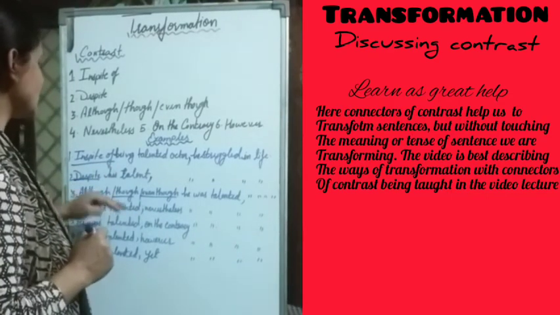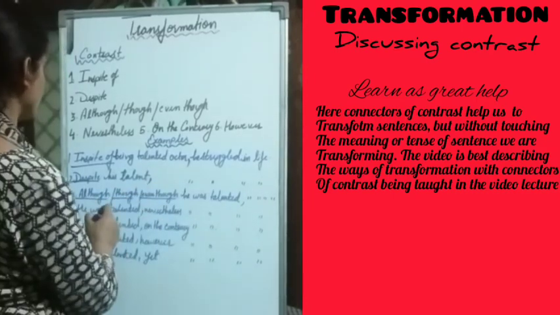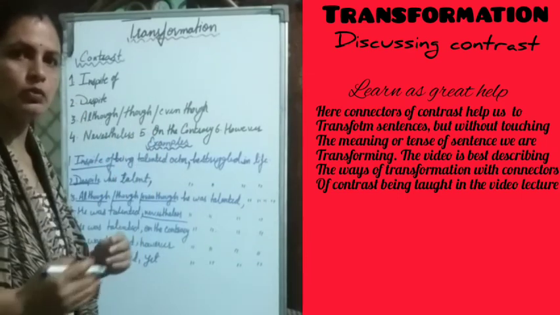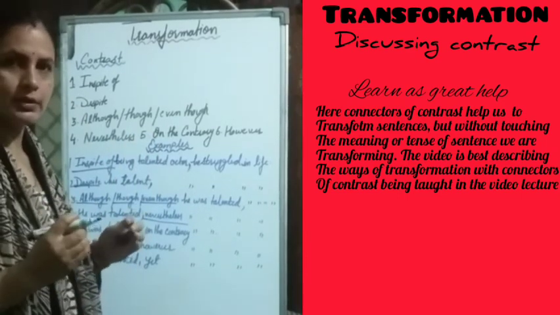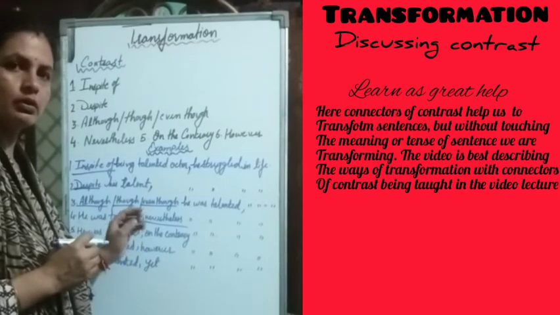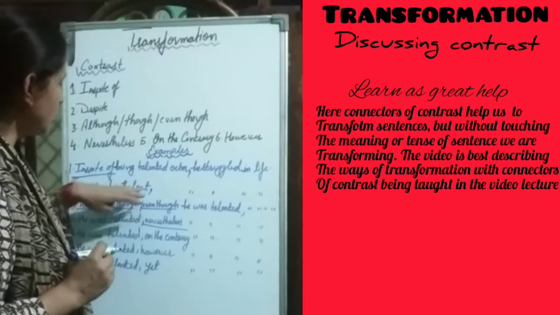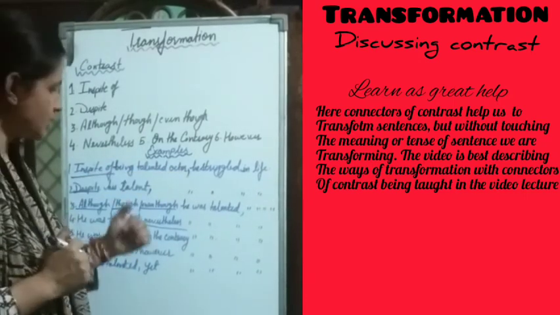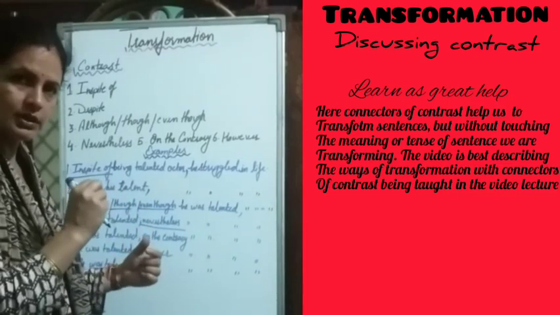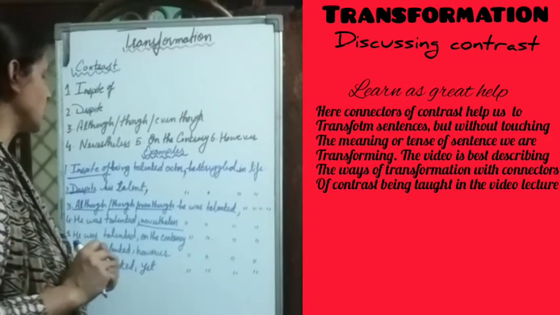He was talented; nevertheless he struggled in life. So nevertheless we have used here in between the clauses. Before nevertheless we have to use a semicolon. Don't forget it. In other clauses we can use a comma, but here before nevertheless and on the contrary, we have to use a semicolon, and before however, we have to use only a comma.